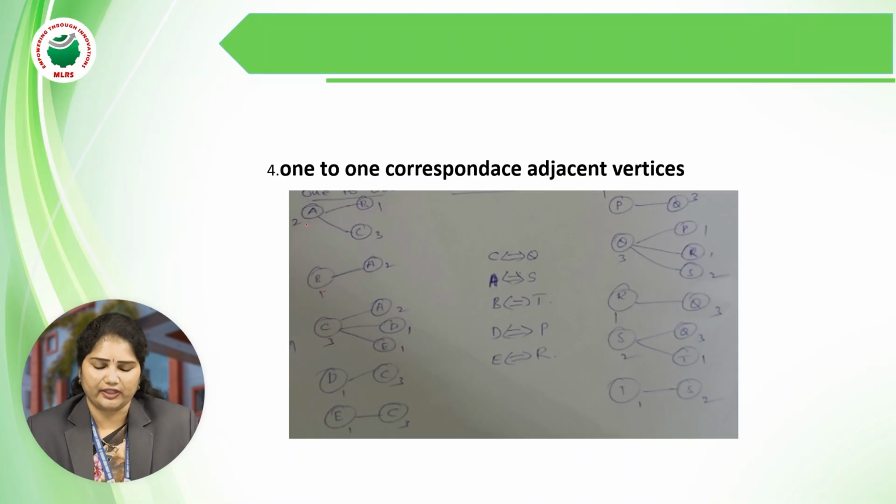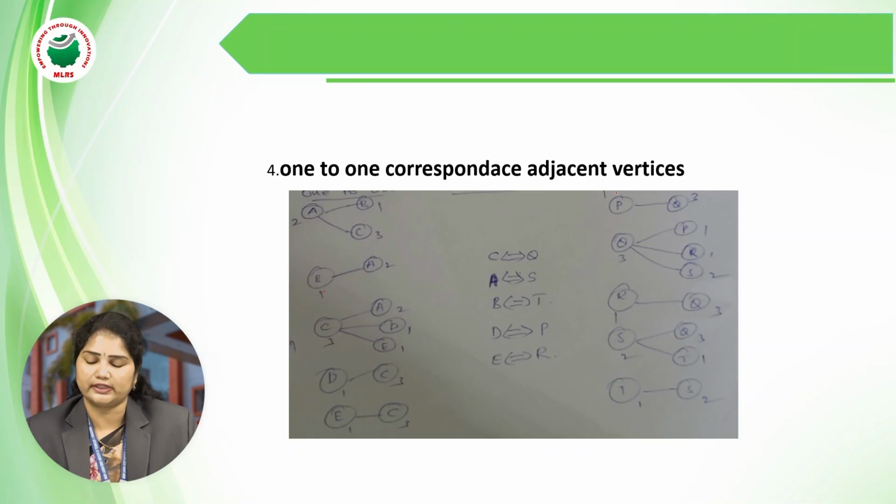For A, the adjacent vertices are B and C. For B, only A. For C, we have A, D, and E. For D, only C. For E, only C. And we write the degree of each vertex: A has degree 2, B has degree 1, and so on. We write this for graph 1.